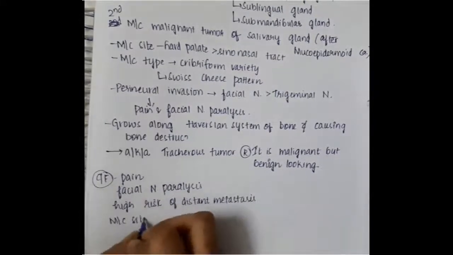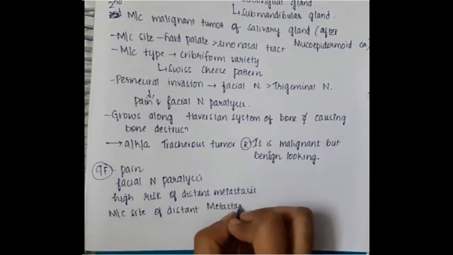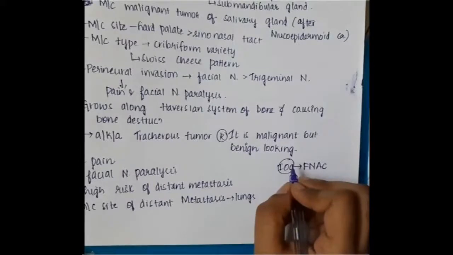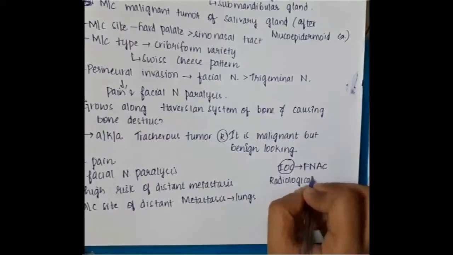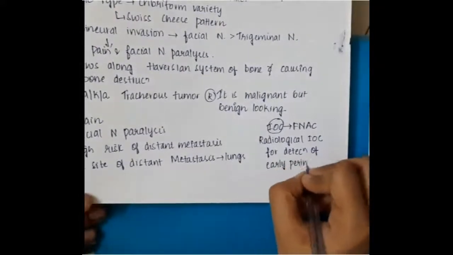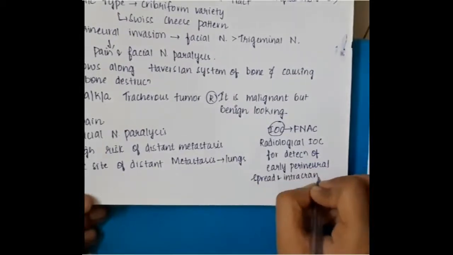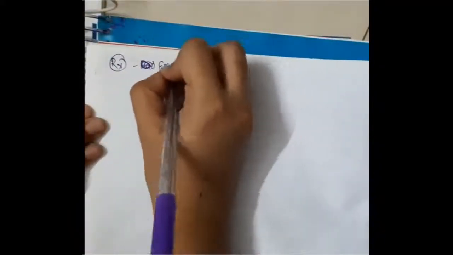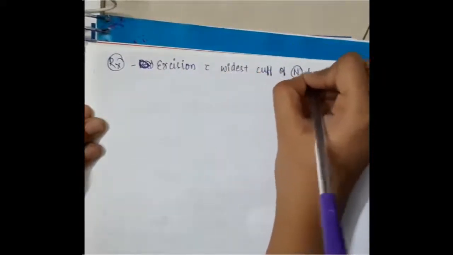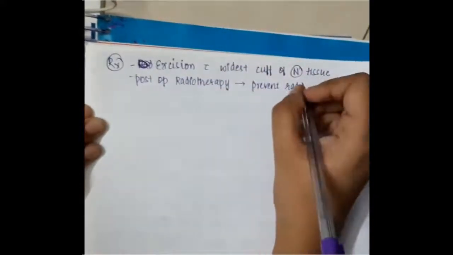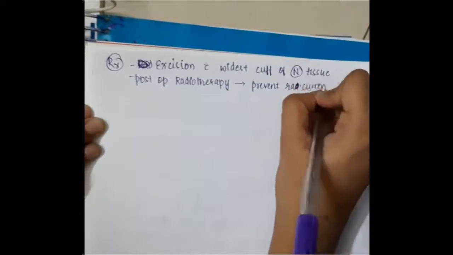There is high risk of distant metastasis, and most common metastasis is seen in the lungs. If you were asked the investigation of choice, that is FNAC, and the radiological investigation of choice for the detection of perineural spread or intracranial extension is MRI. Then treatment is excision with widest cuff of normal tissue, and post-operative radiotherapy can be done to prevent recurrence.